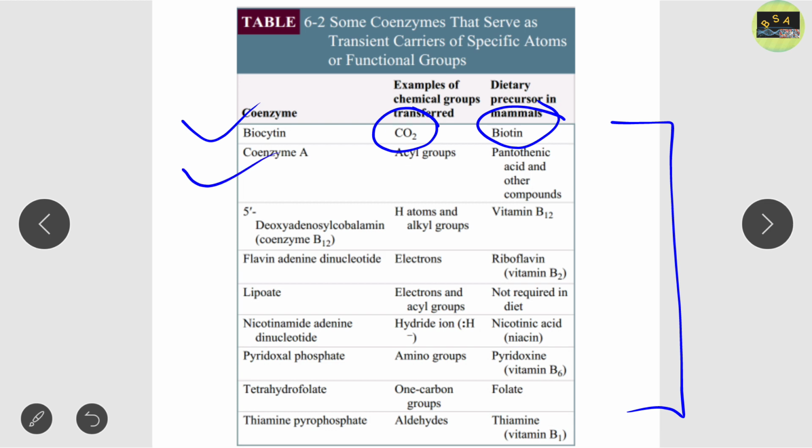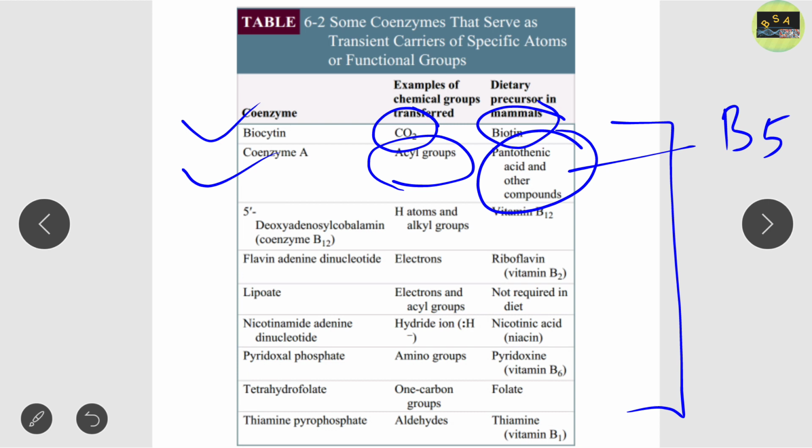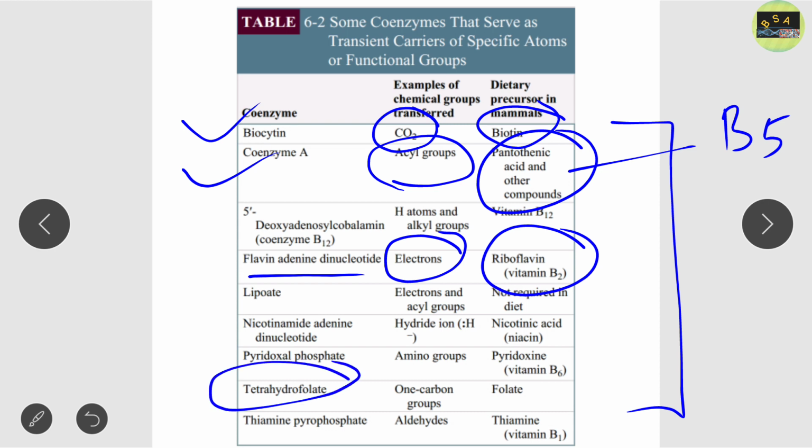Similarly, coenzyme A contains pantothenic acid, or vitamin B5, and it transfers the acyl group. Very important, this is asked many times in the NET examination. Similarly, FAD, that is vitamin B2 or riboflavin, transfers electrons. Tetrahydrofolate is a coenzyme whose vitamin is folate, or folic acid. It transfers one-carbon groups.